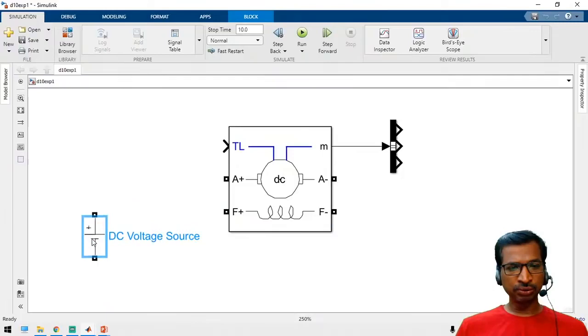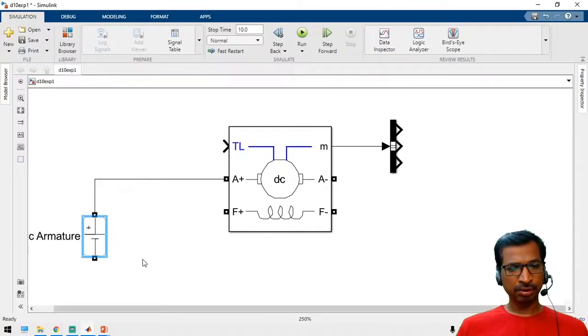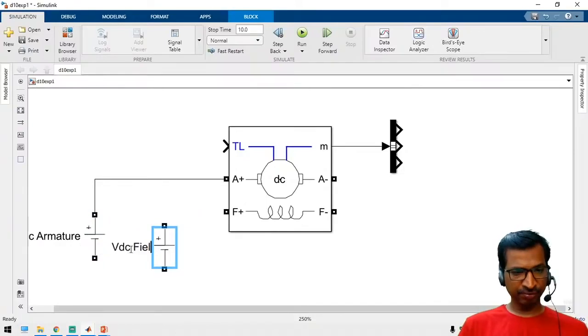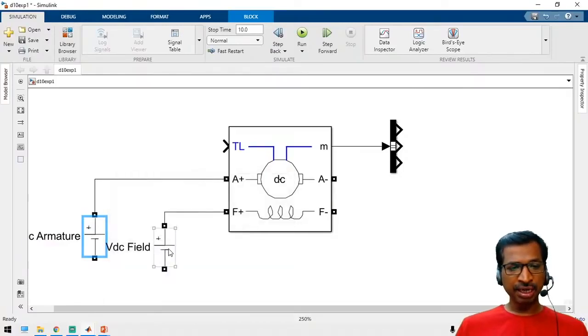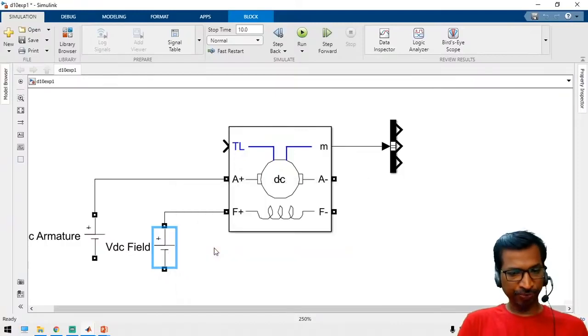Take a DC voltage source, VDC for armature. Similarly for the field, VDC for the field. The armature is 240 voltage, so apply 240 voltage, and for the field you have to apply 300 voltage because its nameplate detail is 300 voltage. Now we have to connect.